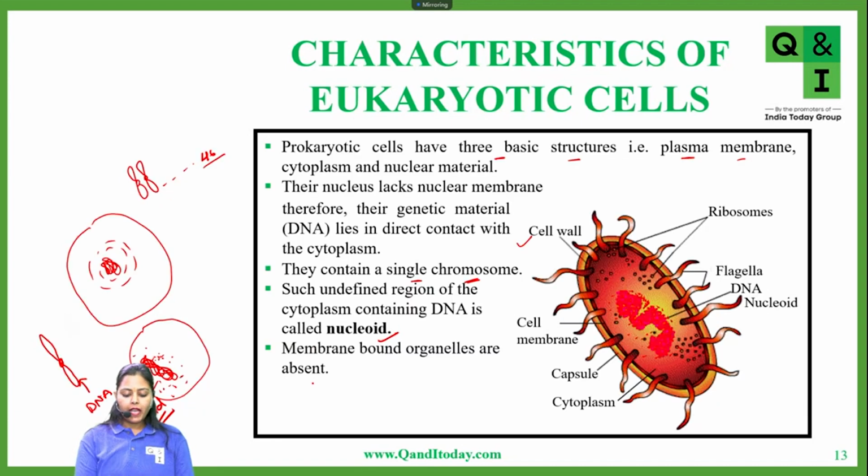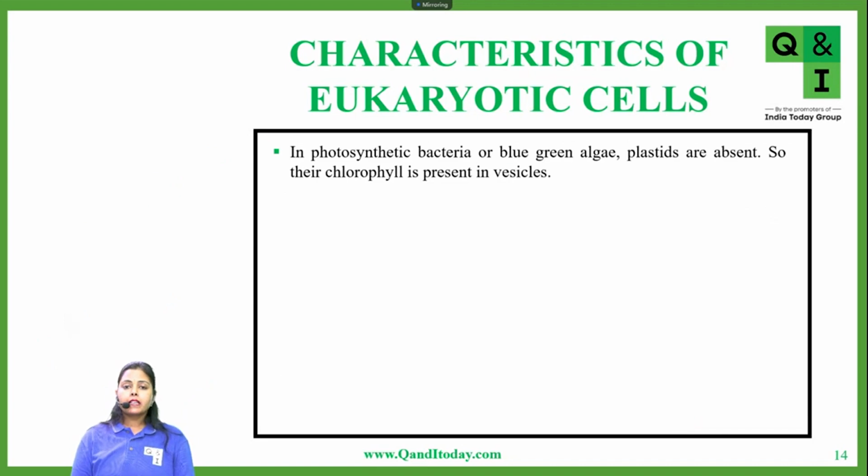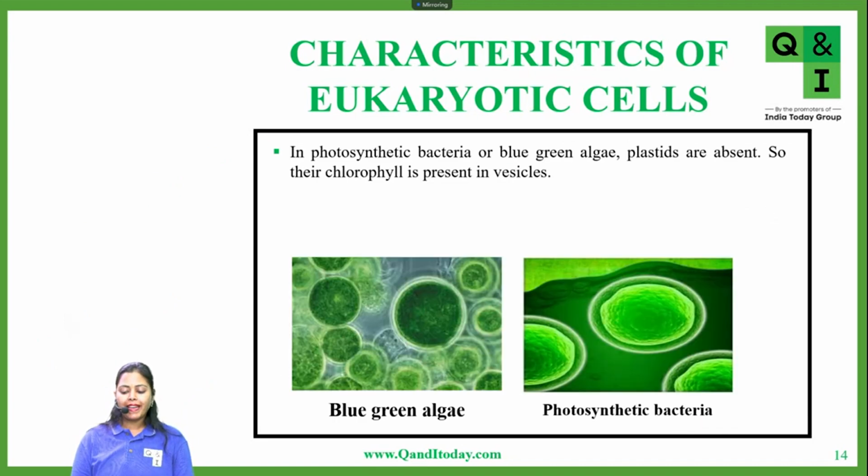Membrane-bounded cell organelles are again absent. You cannot see any other membrane-bounded cell organelles in it. Now, some photosynthetic bacteria, that means some prokaryotes, can also do photosynthesis. This is just additional information for all of you. For photosynthesis you require chlorophyll pigment, and chlorophyll is present in chloroplasts.